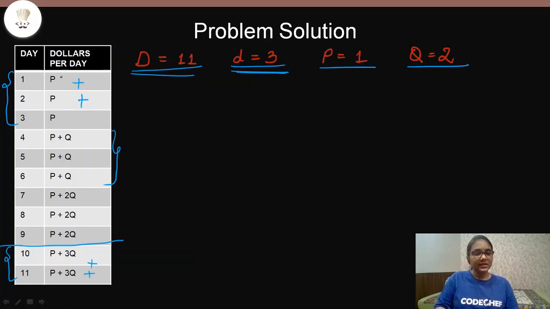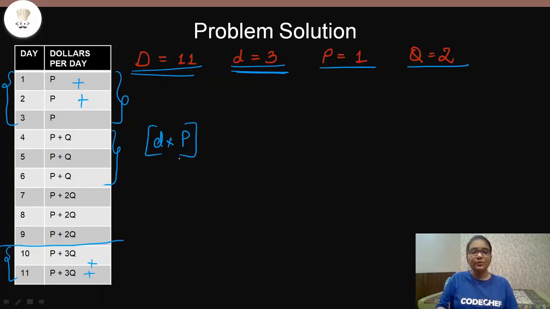How? If you see closely, you will observe that you can very well form a series out of this entire thing. How will you form a series? You know that for the first D days you have to produce P dollars, and per day P dollars will be produced. So D into P.